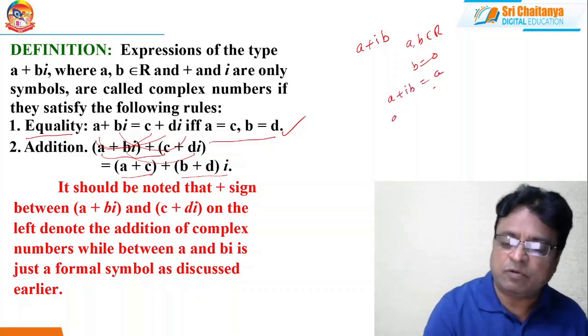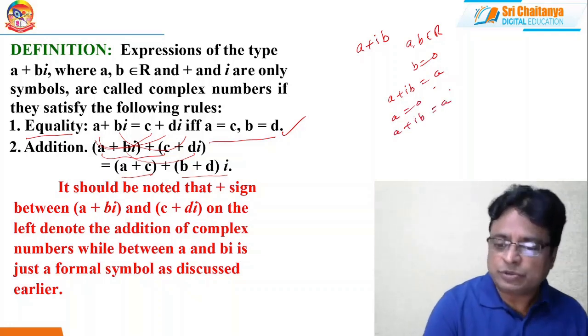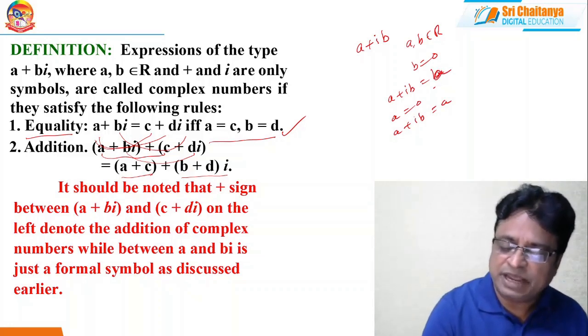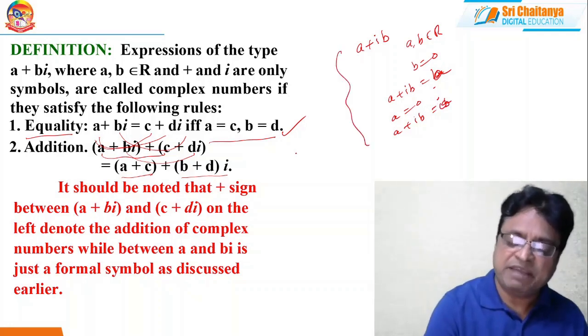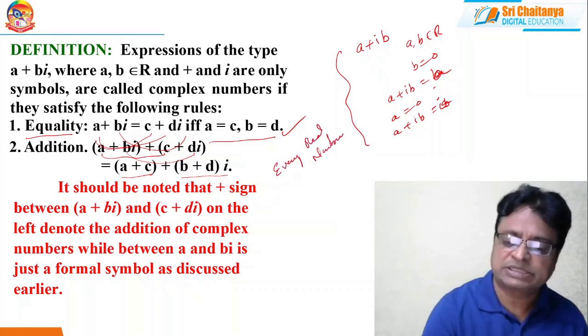And if a equals 0, then a plus ib becomes ib only. That means what I want to say is every real number is a complex number.